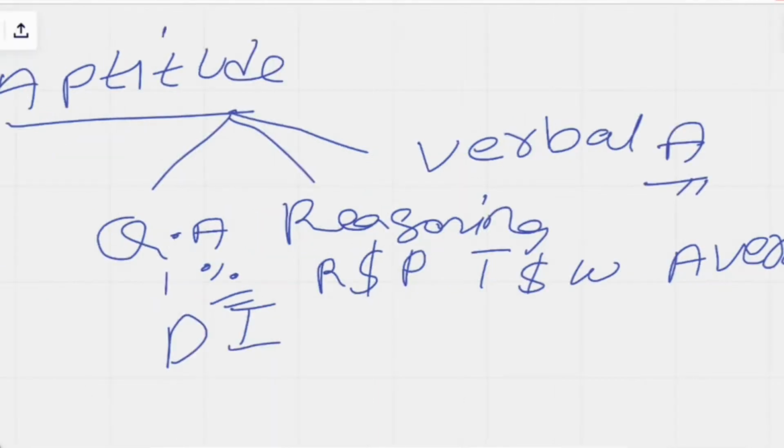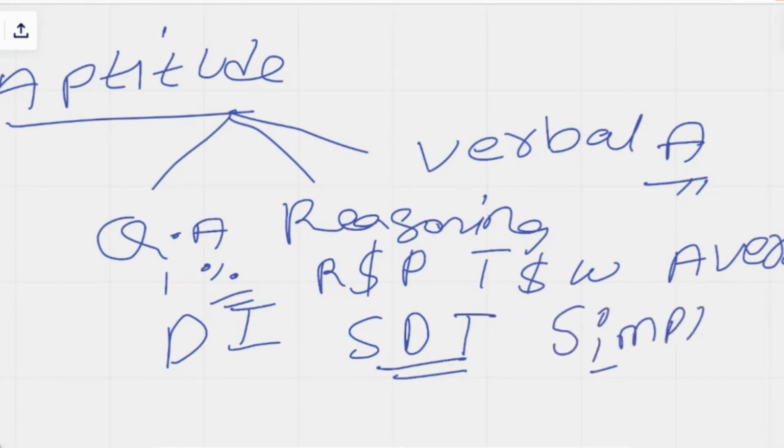The next one is speed, distance, and time. Basically, you will get one question from this. The next topic is simplifications. Most companies follow simplifications, where they give big calculations and ask you to calculate. You will also get partnerships and fractions, which will be useful if you prepare.